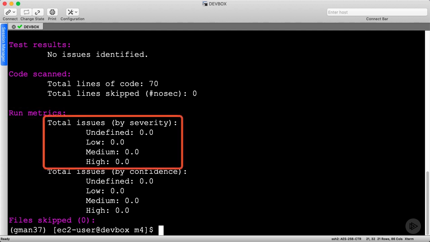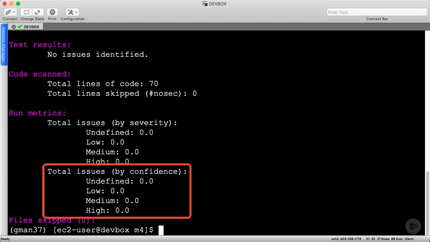Severity is measuring how big of a risk something is. An SQL injection attack is a way bigger deal than forgetting to adjust a default timeout somewhere. Confidence is measuring how confident Bandit feels that this is a real issue. Sometimes issues are very obvious by looking at code, but in very complex projects, static code analysis may not be as confident with its assessment.